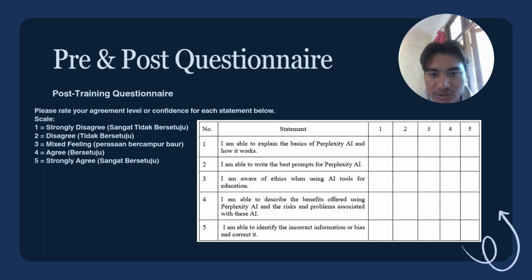So the first question is, I am able to explain. Hopefully the answer will be strongly agree. The second one is, I am able to write the best prompt. The third one is, I am aware of ethics. This is the most important one, and we will focus on it. The fourth one is, I am able to describe the benefits offered by using Perplexity AI. And the last one is, I am able to identify incorrect information.